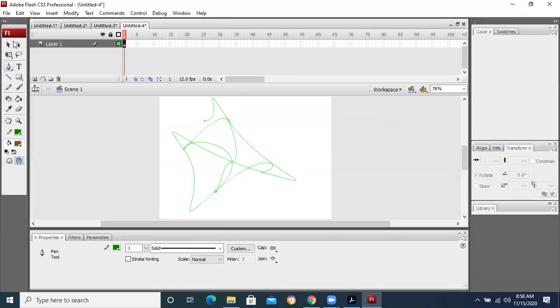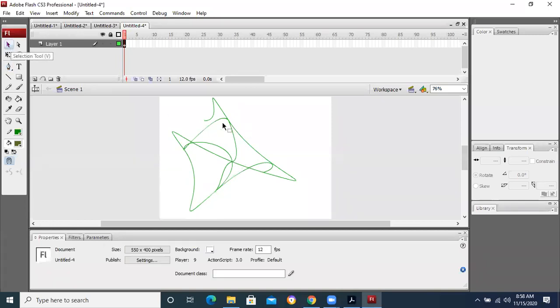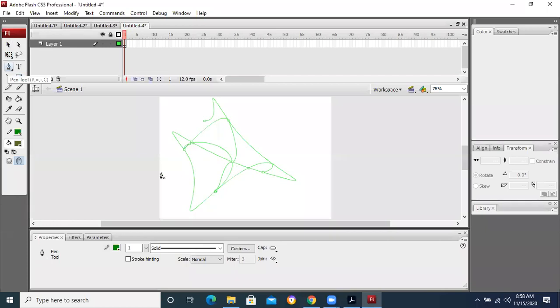Even after drawing with the pen, when we have drawn it, we can make changes in it.